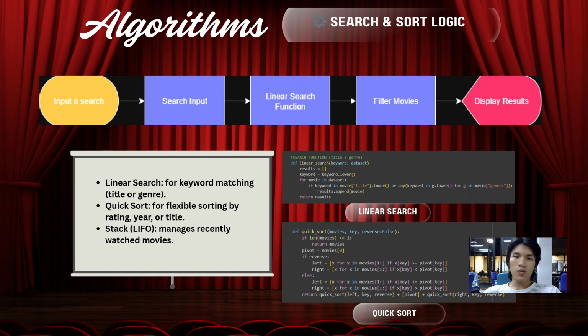The function calls my linear search algorithm, updates the output area, and displays the search result in real time. Similarly, clicking on the start button calls sort click, which runs the quick sort algorithm based on the drop-down selection. The recently watched and clear buttons are also linked to their respective backend stack functions.